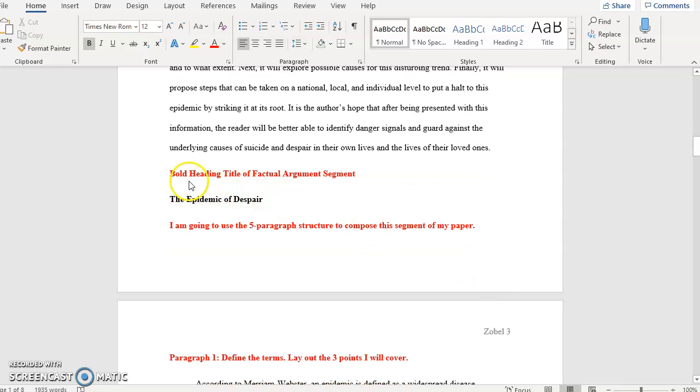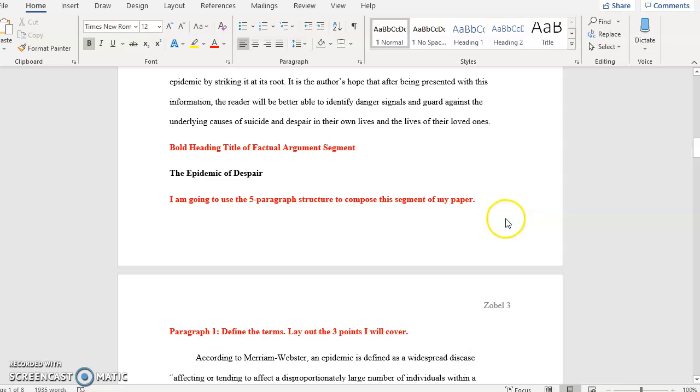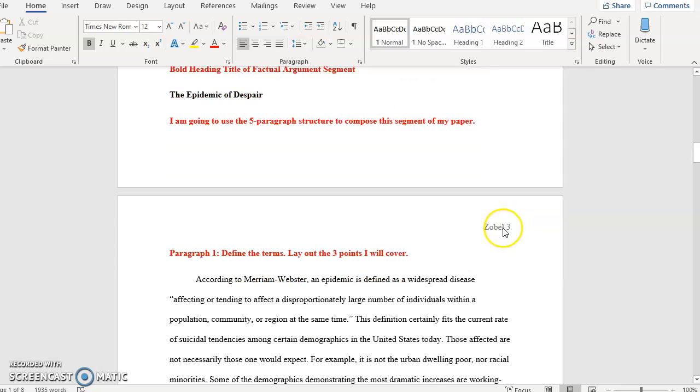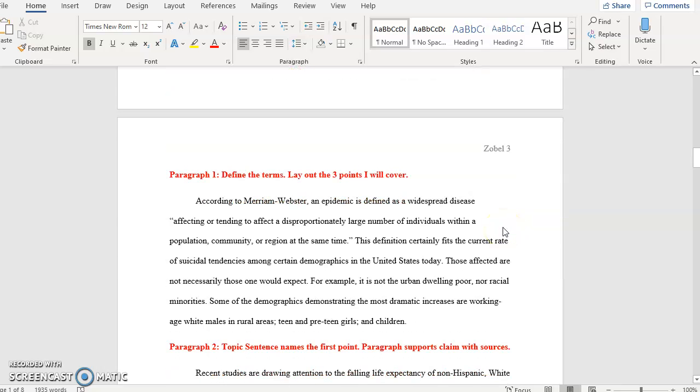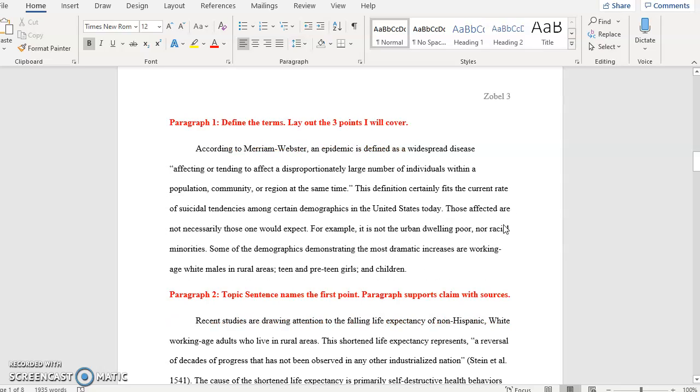Now I put in a bold heading that is the title of the first segment of my paper, where I'm going to be arguing the fact that there is an epidemic of despair. So I have chosen that title for this segment, The Epidemic of Despair, and that title is bold and at left margin. Then I'm going to use the 5-paragraph structure to compose this segment of the paper. That means I've got 3 points that I'm going to make.